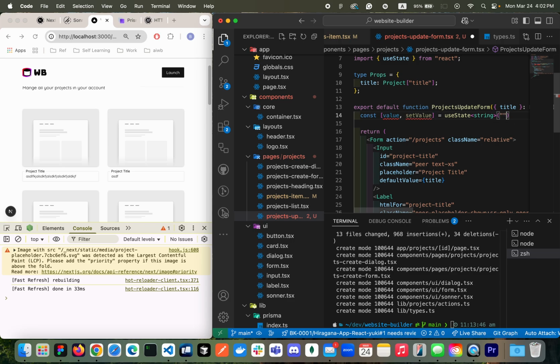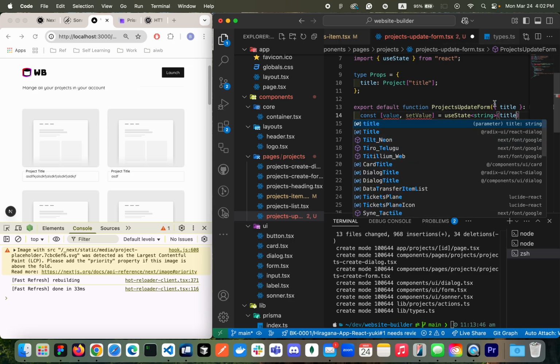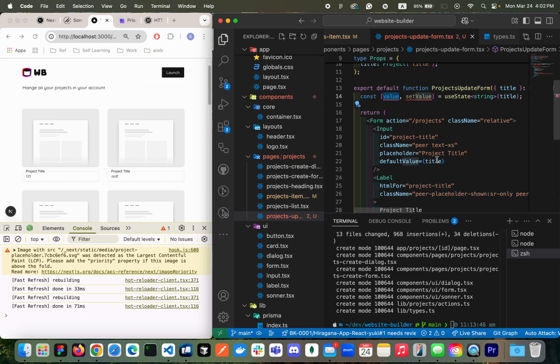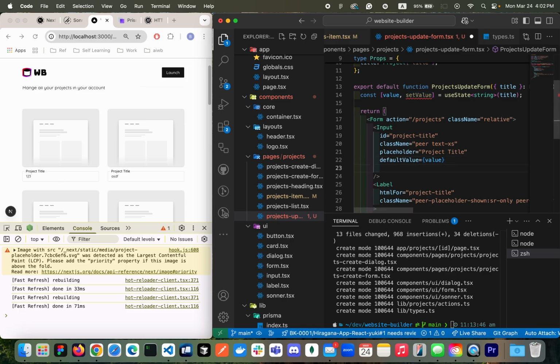Oh, sorry, initially the title. Great. So with this one, I'm going to pass the default value to value, and then I'm going to set the value whenever the user is typing, okay? So here I'm going to do onChange, I'll be setting that.